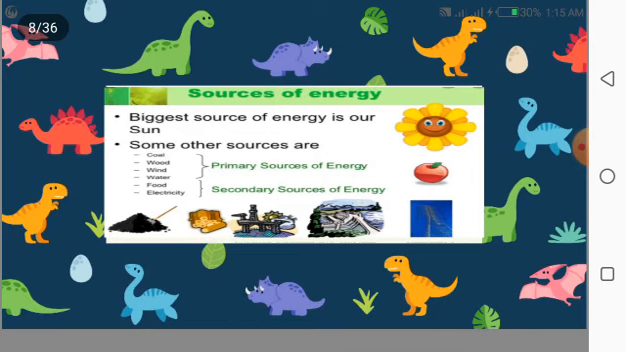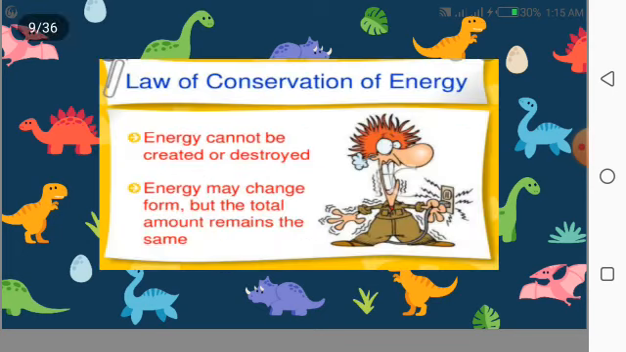The sources of energy. From where do we get energy? The biggest source of energy is our sun, and some other sources are coal, wood, wind, water, food and electricity. Coal, wood, wind and water are the primary sources of energy, and the secondary ones are food and electricity. These are the secondary sources of energy.